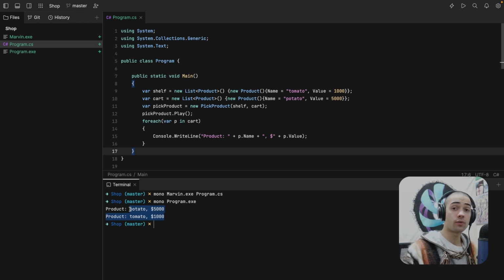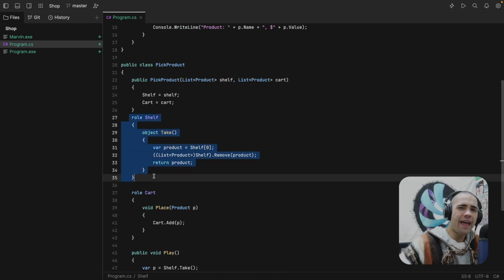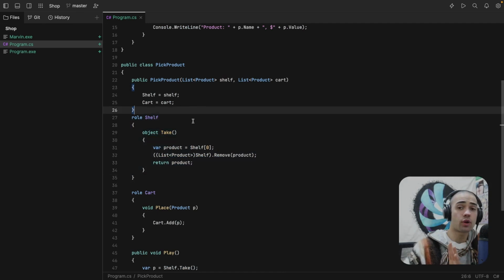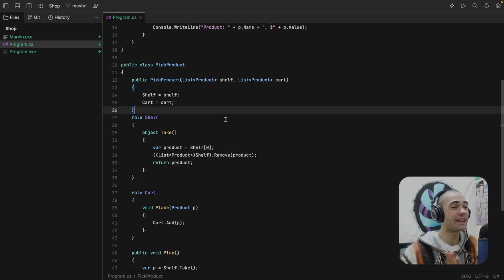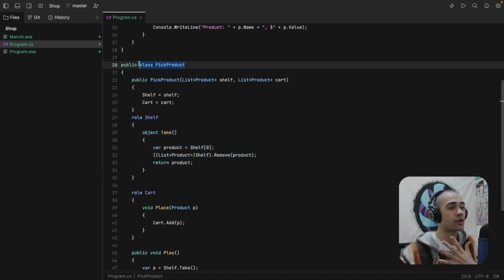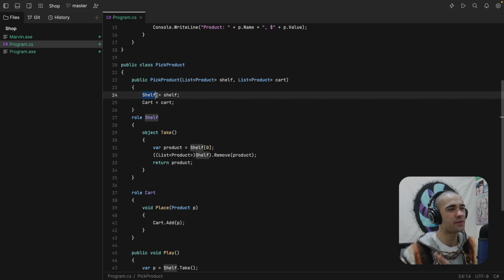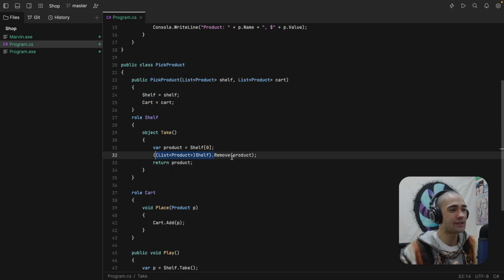We moved the product from the shelf into the cart. Now, probably some of you went, "Role, what the hell is this?" And this is a programming language called Marvin, which is basically built on top of C#. Everything in here is C#, just the addition of role to be able to build context to support DCI. You can see here there is a little bit of a dynamic thing going on where we take shelf and we just bind it to shelf. I have to do a little bit of casting here so it actually understands what kind of remove function I want to call, but this is because the language is experimental.